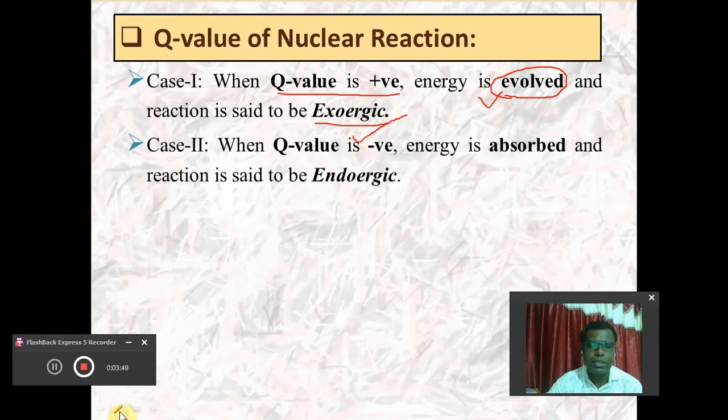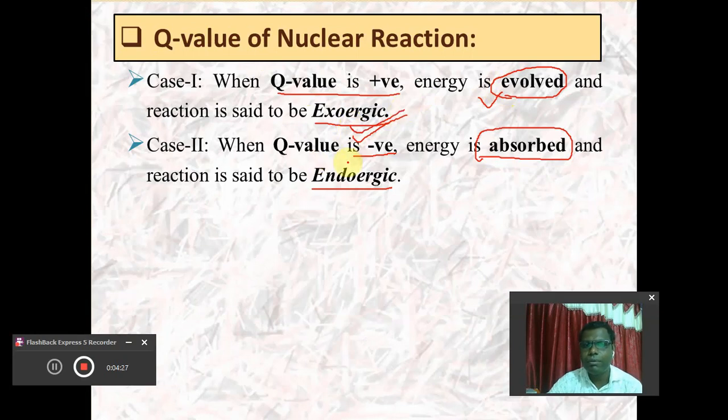Instead of this, if the Q value of nuclear reaction has a negative sign, then it means that the nuclear energy is absorbed in the nuclear reaction, or to bring about the nuclear reaction the energy is absorbed, and such types of nuclear reactions are called endergic nuclear reactions. So again I am going to repeat here, if the Q value is positive, then the nuclear energy is liberated or evolved, and the nuclear reactions are called exergic.